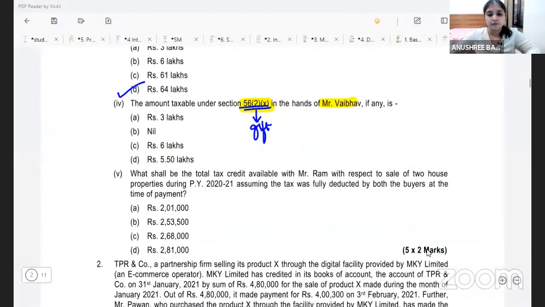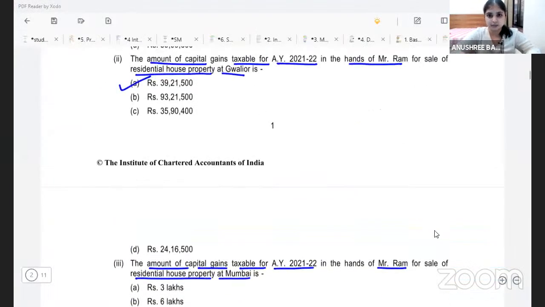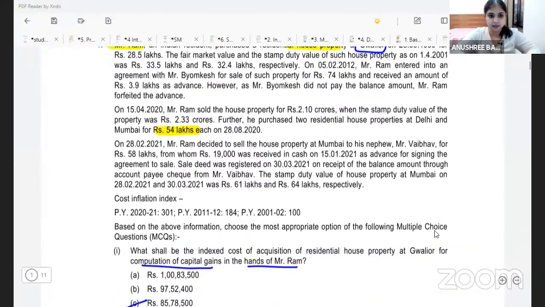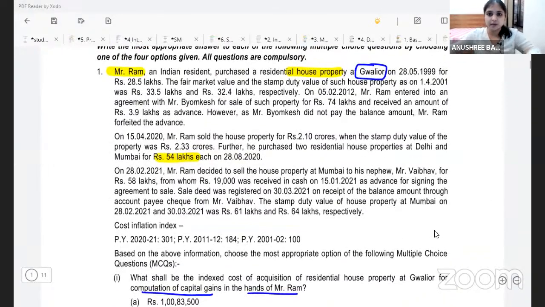So look at this. We have to find his total taxable gift. Now, what is Vaibhav receiving because of which they're talking about gift? Mr. Ram is selling his house property to Mr. Vaibhav for 58 lakhs, whereas the SDV is 64 lakhs. So don't you think there is immovable property received by Mr. Vaibhav for inadequate consideration, right?